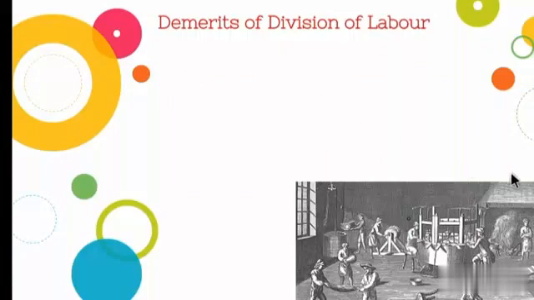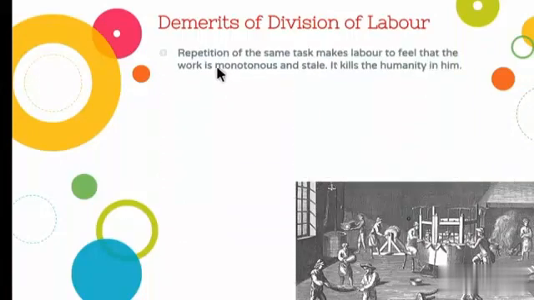Demerits means disadvantages. So now let's see them. First one is repetition of the same task makes labor feel that the work is monotonous and stale. It kills the humanity in him. So the repetition of doing the same work makes him feel very bored, or makes him feel like a machine. For example, if a person is doing the same work of stitching the buttons to the shirt, they will feel bored of the work. So it breaks the humanity in him.